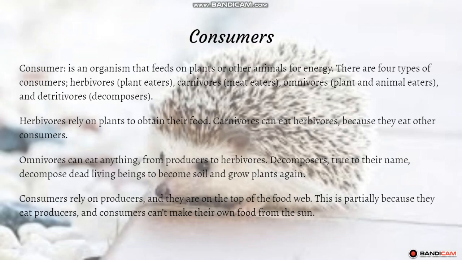Decomposers, true to their name, decompose dead living beings to become soil and grow plants again. Consumers rely on producers and they are at the top of a food chain and a food web. This is partially because they eat producers and consumers can't make their own food from the sun.